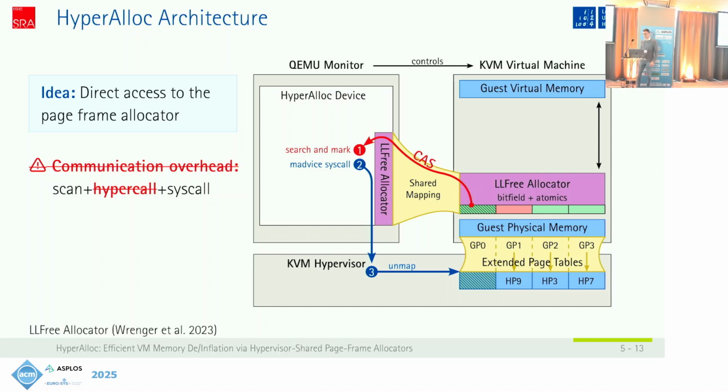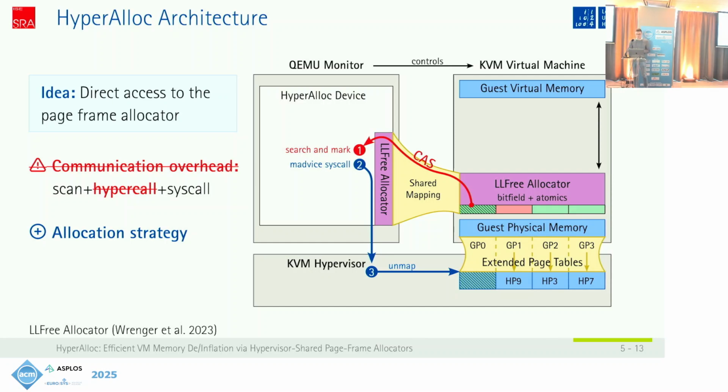And to circumvent this, we use another allocator called LLFree. This is a lock-free and pointer-free allocator that is essentially a bit field that is updated with atomic instructions. So at the end, we replace the hypercall with atomic compare and swap operations. And what this direct access also allows us to do is to quickly report back which pages are actually reclaimed. And this way, the allocator or the guest can adapt its allocation strategy, focusing on present memory before falling back on memory that has been reclaimed.